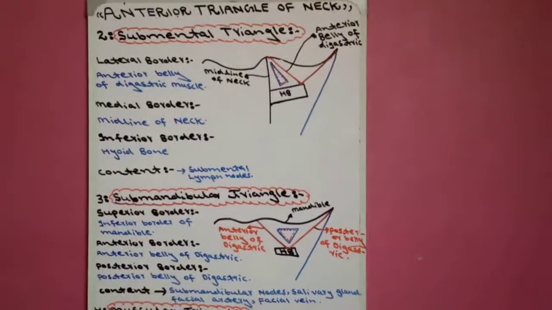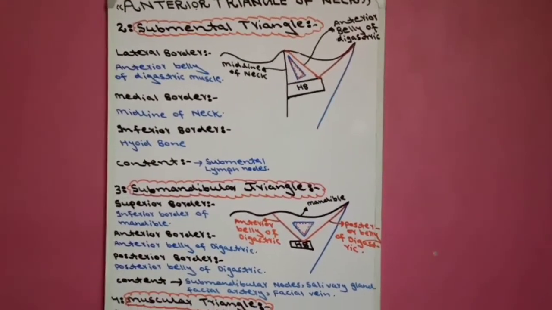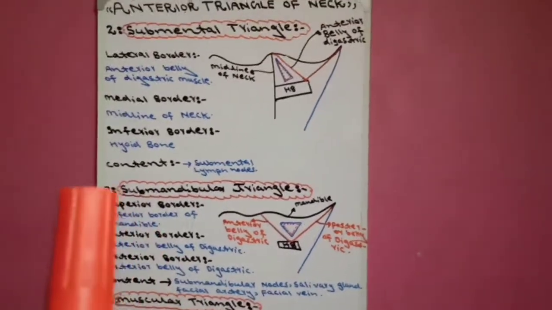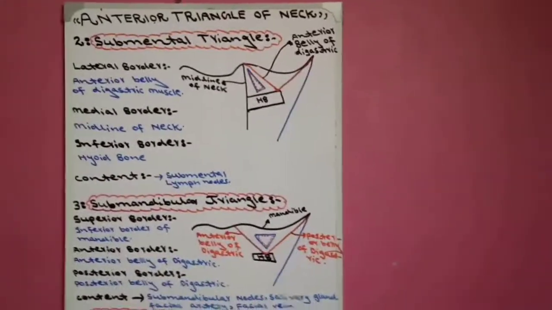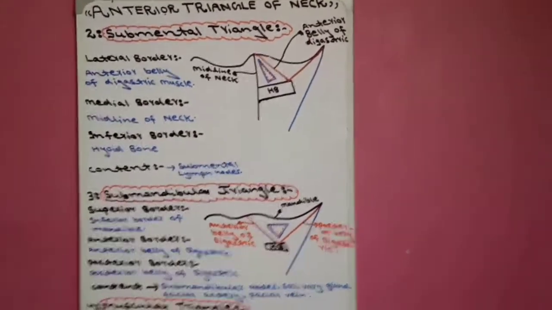Now after diagram and border, come to the content. The content of the submental triangle is submental lymph nodes, therefore it is called submental triangle.